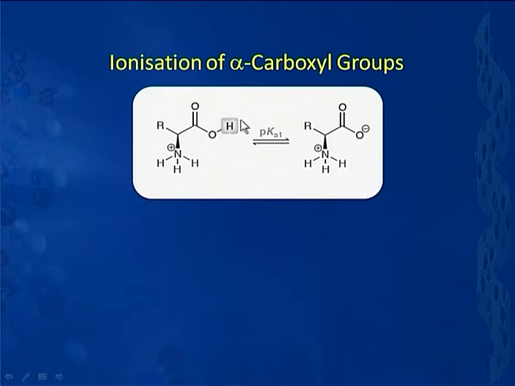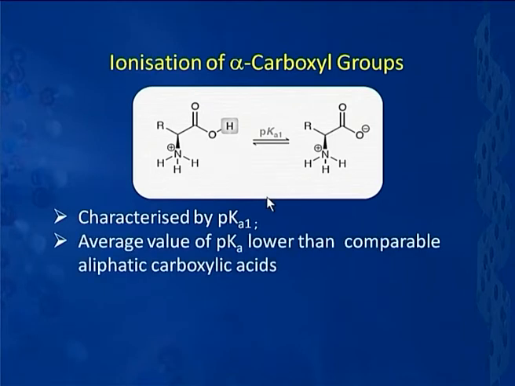This H has been highlighted here, because this is the one which is going to get ionized. When it ionizes, we find that this ionization of the carboxylic acid group can be characterized by a pK value, we call it pKa1. As we can see from the literature, the average value of pKa1 is found to be lower than that of comparable aliphatic carboxylic acids. That means, if I compare the pKa1 value of amino acids with that of a similar sized aliphatic carboxylic acid, we find that this pKa value happens to be lower.